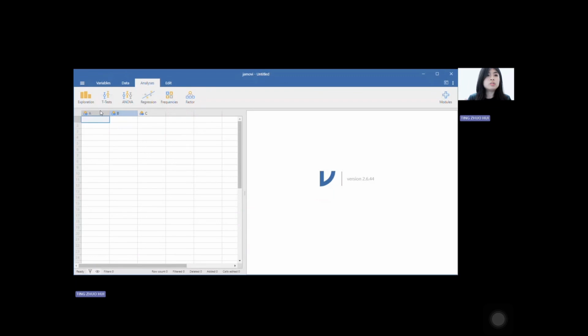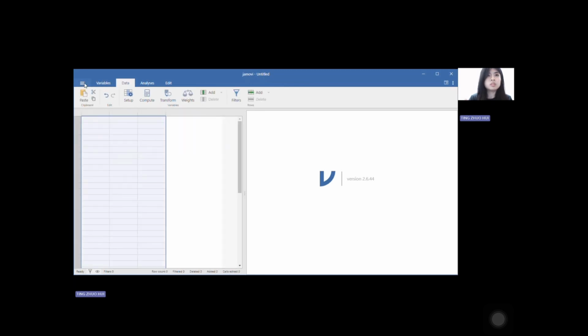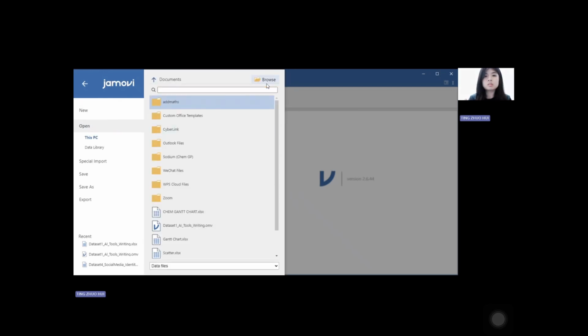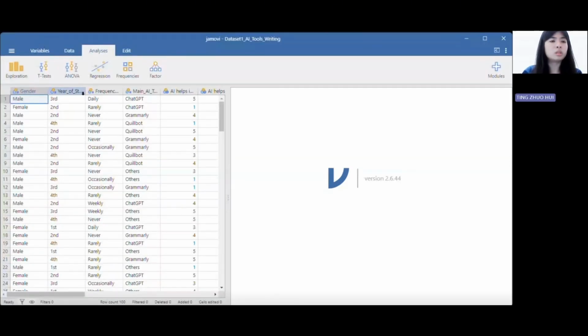Okay, so first, let's go to the variable sections and delete all the variables. Okay, so as you can see, the data is empty. So next, go to open and import the files. So the data has now been imported. So we will go to the variables.